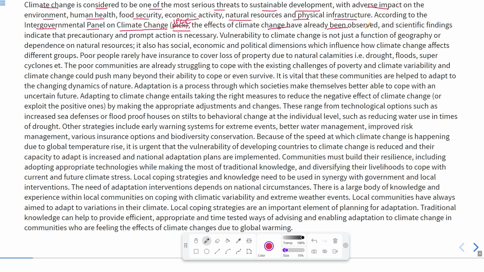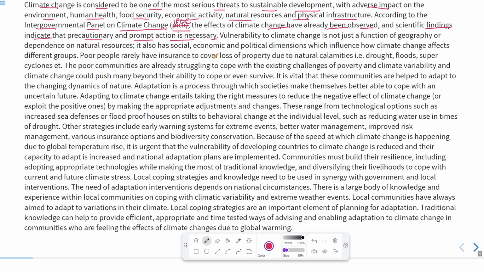Climate change has already been observed, and scientific findings indicate that precautionary and prompt action is necessary. Now, the causes for this climate change have been observed. It means now this body, the IPCC, knows well why this climate change is occurring.